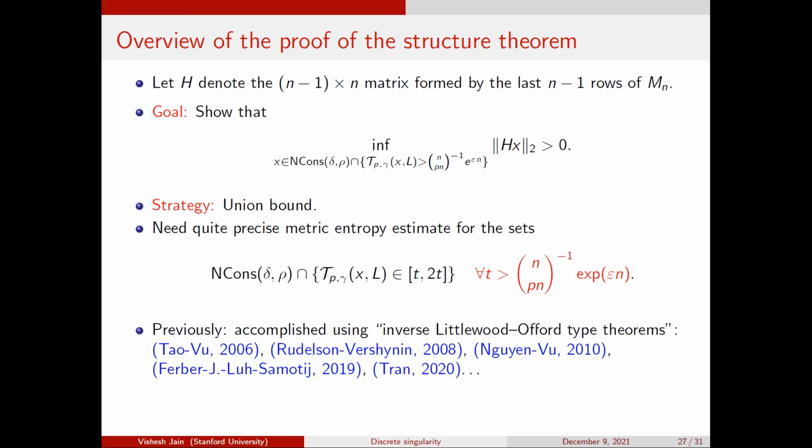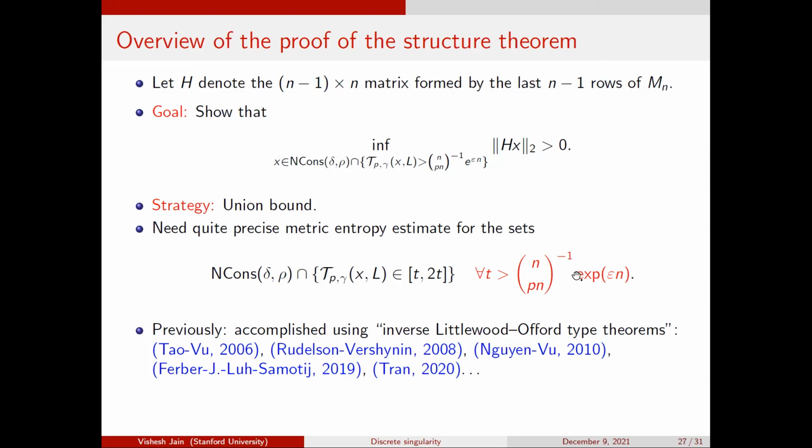So this actually ends up working. The point is, in order to make it work, you need some very precise estimates for the union bound to go through, and in particular, you need some very precise estimates on the size of epsilon nets for sets of this form. Now, if you've heard of these so-called inverse Littlewood-Offord theorems, this is actually what they were designed to do. There is this distinguished line of work on inverse Littlewood-Offord theory going back to Tao and Vu, then by Rudelson and Vershynin and Vu. I had some work with Asaf Ferber, Kalu, and Wojtek Samotij around this line, and then Tuan also has some work on this for the slice.